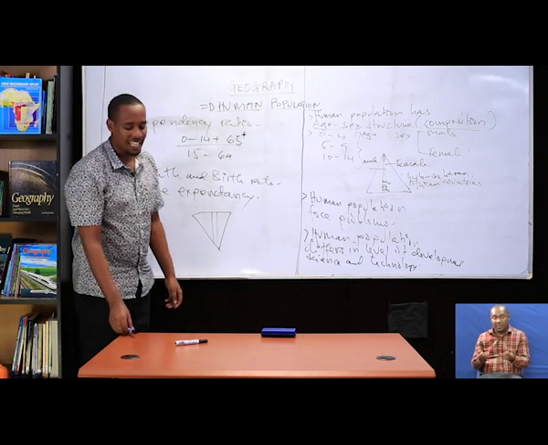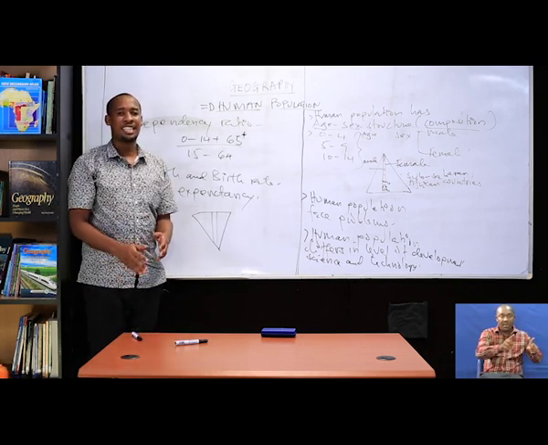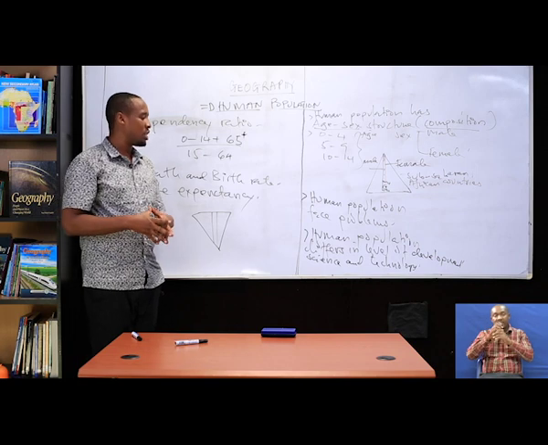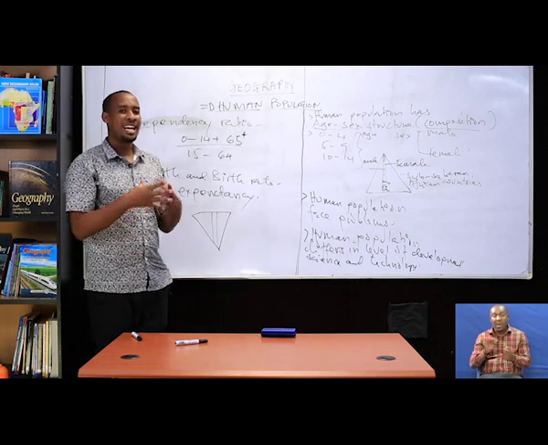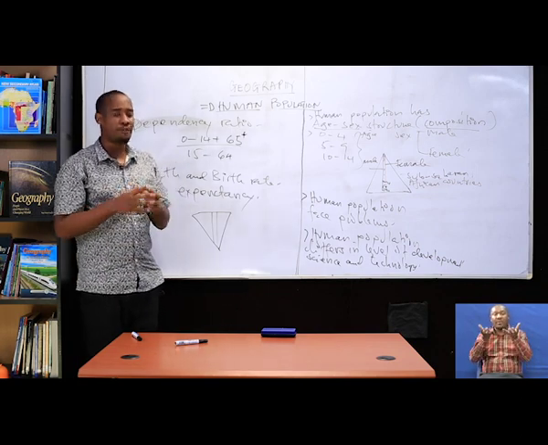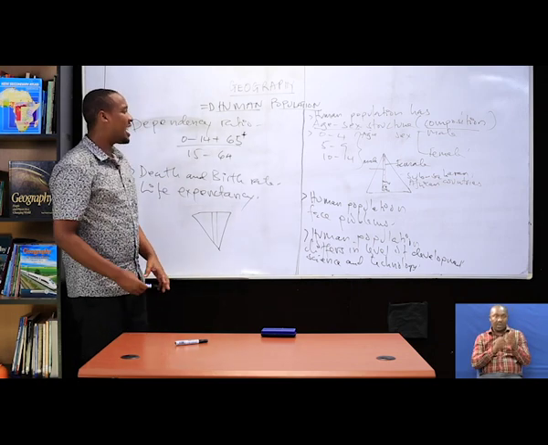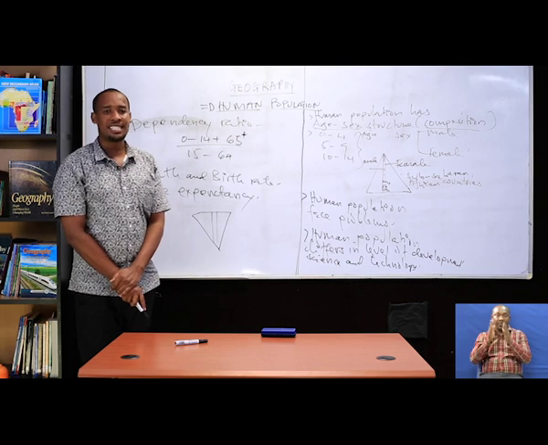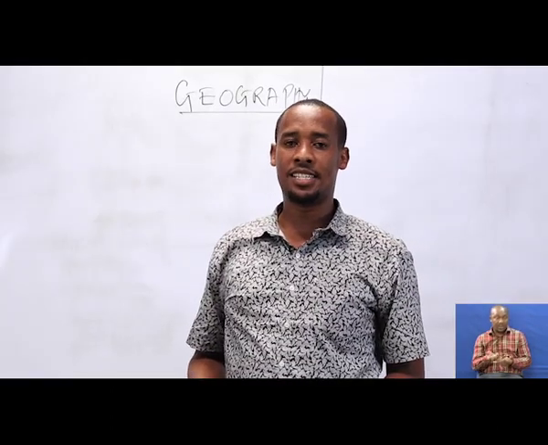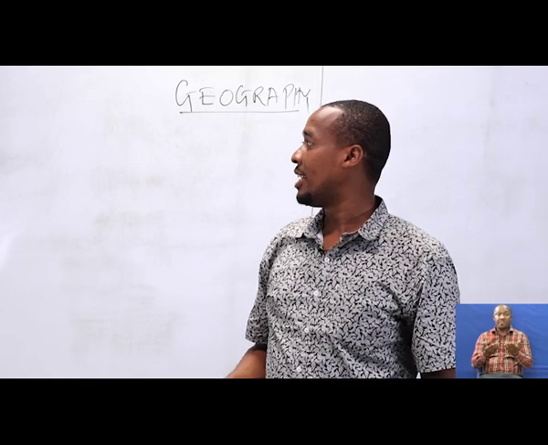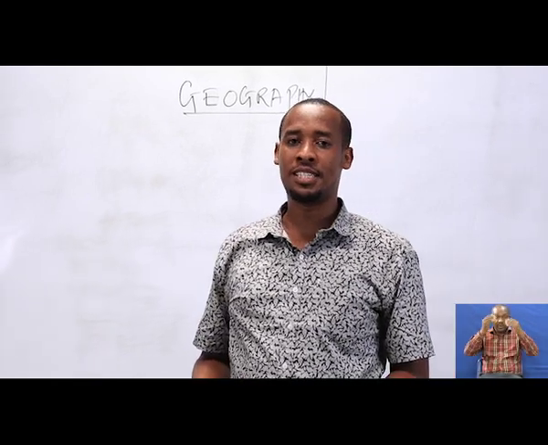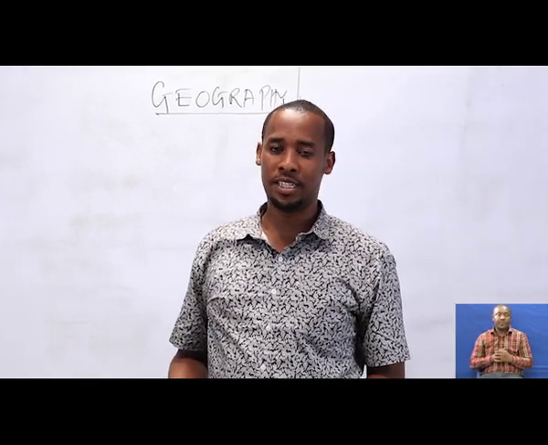So all these are regarded as the main characteristics of human populations. After seeing the characteristics of human populations, now let's see the importance of studying human populations.